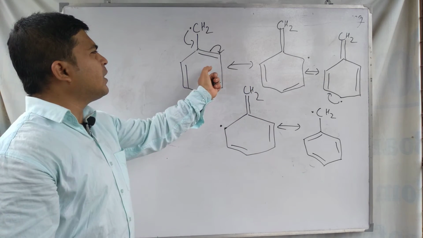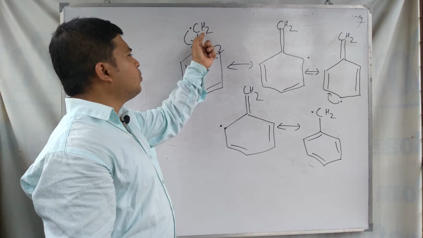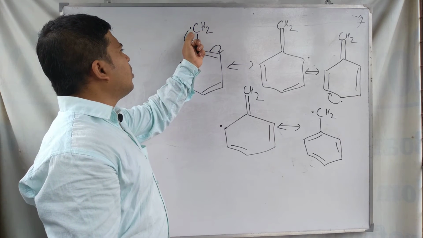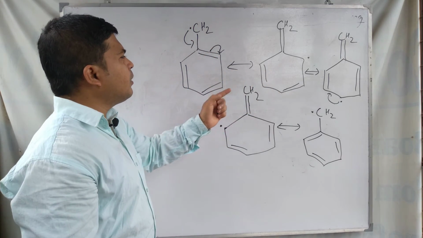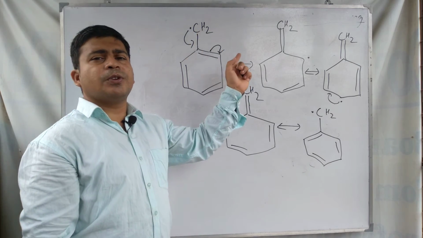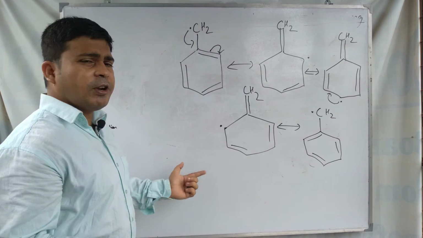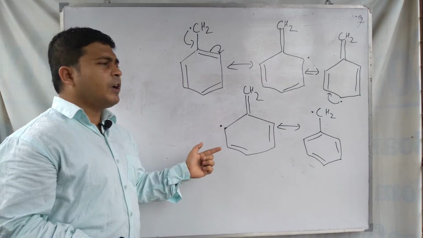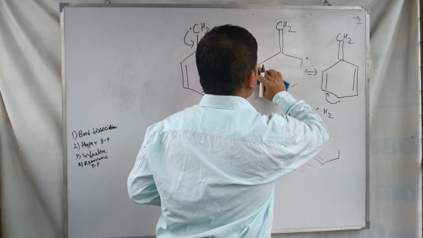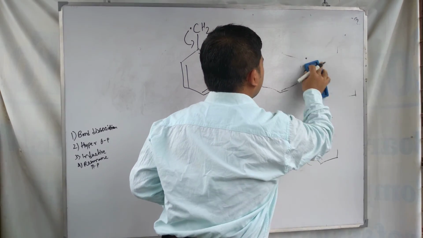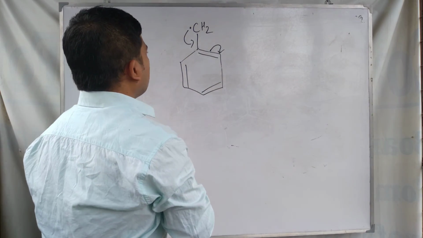So benzyl free radical is resonating, the electron in the CH2 group, means the radical carbon, the electron is resonating with the benzene ring. So due to this resonance structure formation, this benzyl free radical is highly stable. Okay, and we have already explained the stability of this benzyl free radical due to the formation of different resonance structures. But now the question is that if there is more than one phenyl group attached, then what would be the stability? Okay, look at this